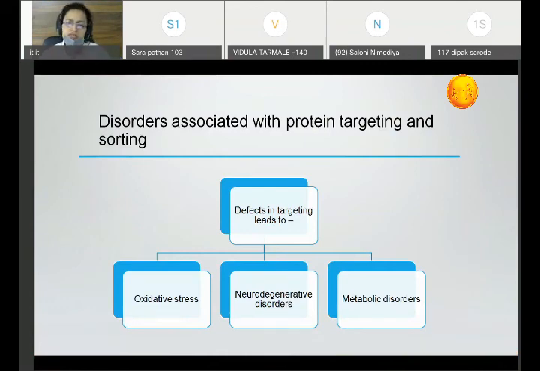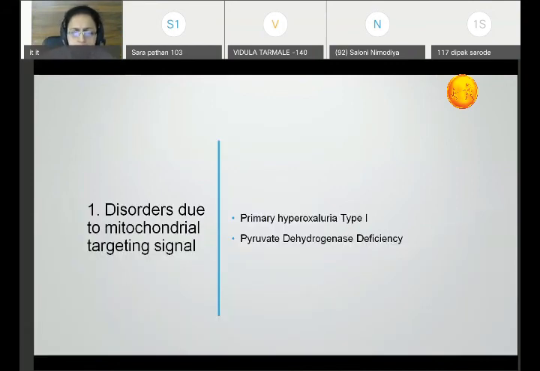Now there are a few disorders associated with protein targeting and sorting. If any step in the targeting or sorting of the protein is defective at any level, whether any deficiency of the different proteins or pathways, or any mutation, it is associated with disorders, and these disorders will lead to oxidative stress, neurodegenerative disorders, and metabolic disorders. Now I will just enumerate those disorders. Details are not expected. When it is a long answer, you should write the names of these disorders.